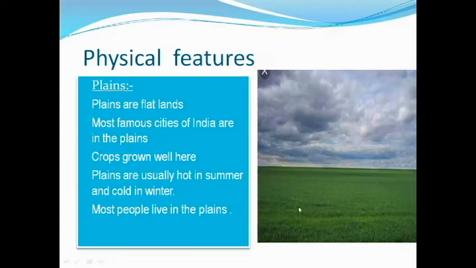Most famous cities of India are in the plains. And what can we do here in the plains? Plains means flat land, you know very well. And here we can grow more crops. Crops are grown more here.